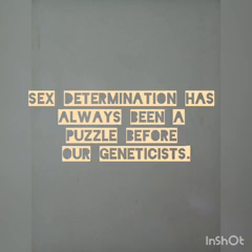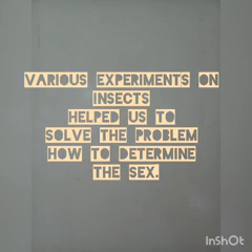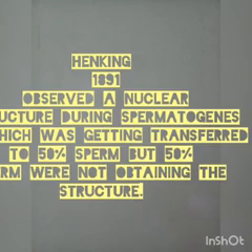We have to know that sex determination has always been a puzzle before our geneticists, and different experiments have been done on insects, and in these experiments we have come to the conclusion, we have got the concept of sex determination. Some experiments on insects helped us to trace the chromosomal basis of sex determination through cytological observation. There was a scientist in 1891 named Henking. He observed during the process of cell division at the time of spermatogenesis.